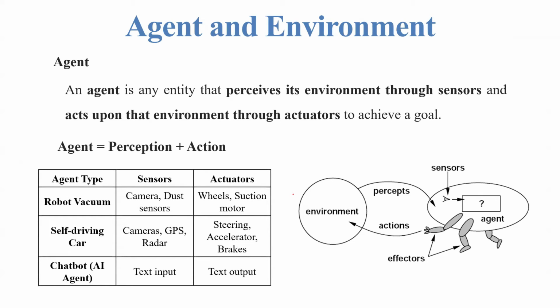So agent types. If it is a robot vacuum, the sensors are camera and dust sensors, and the actuators are wheels and suction motors. If it is a self-driving car, cameras, GPS, and radar are the sensors, and steering, accelerator, and brakes are the actuators. Chatbot as an AI agent: the sensor is the text input, and the actuator is the text output.